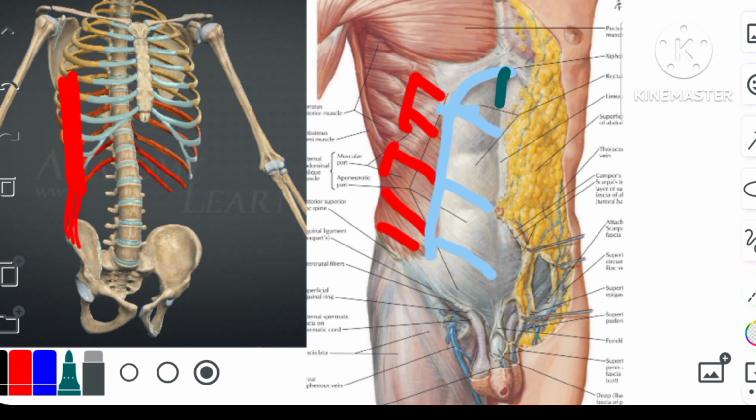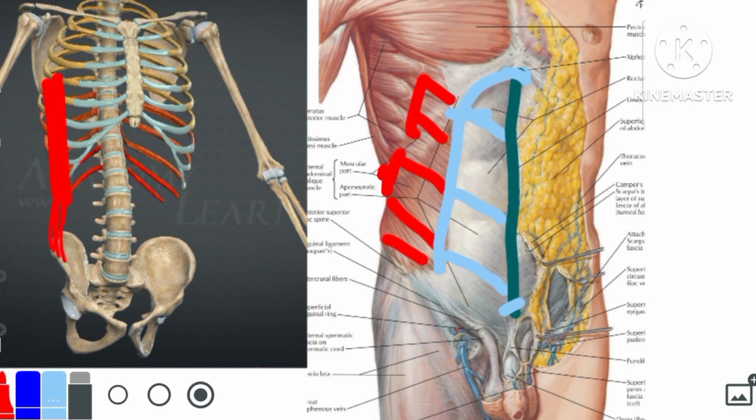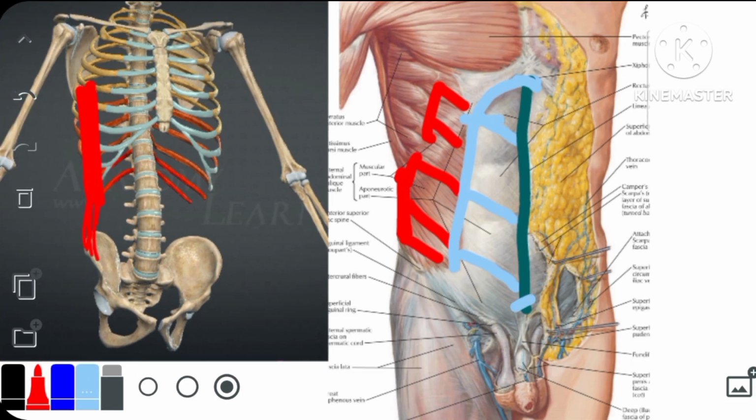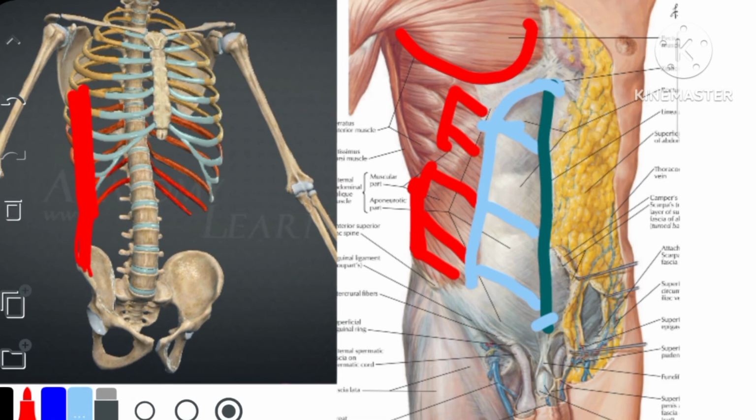Linea alba is a thick fibrous band which extends from the xiphoid process to the symphysis pubis. Medially, the external oblique aponeurosis is limited by the linea alba. The lateral margin of external oblique is free and forms the lateral boundary of the lumbar triangle of Petit. The upper margin of the external oblique aponeurosis is horizontal and is overlapped by pectoralis major muscle.